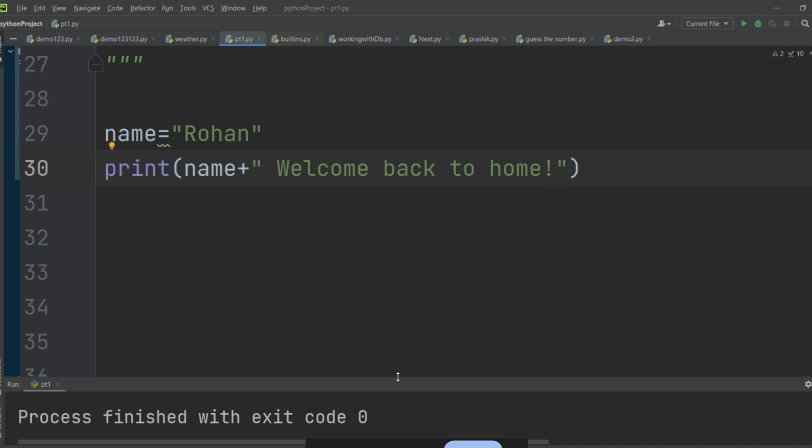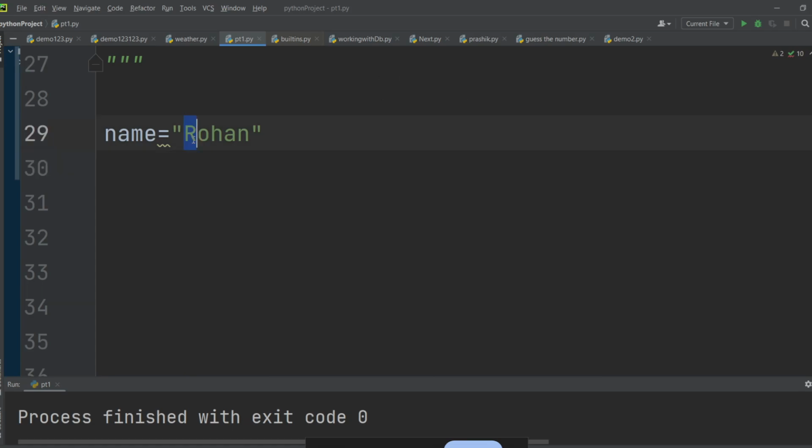Create a variable string sentence and assign a string to it and print the length. Okay, so question number 6. Create a variable sentence. Whenever we want to find out the length of any string, what is length? The indexing starts from 0, 1, 2, 3, 4. So what is the length of this? Length means how many characters this string has.